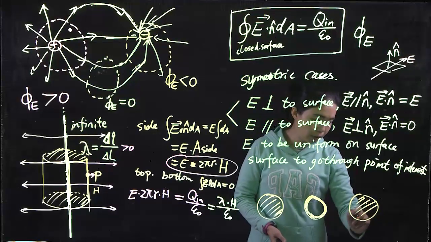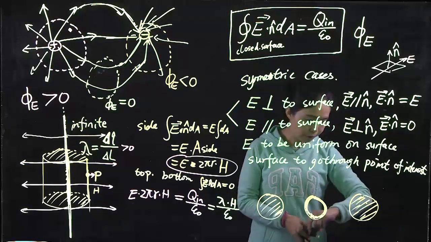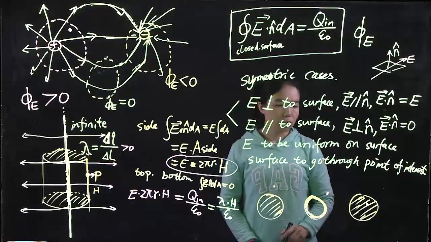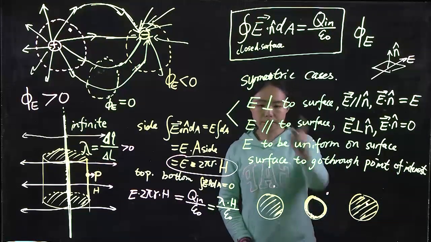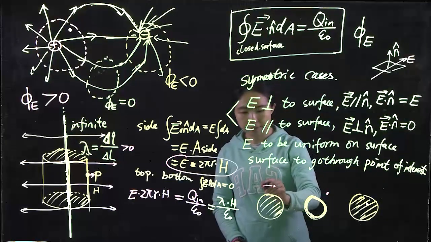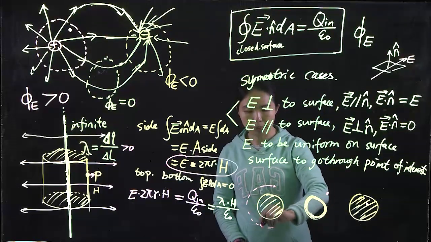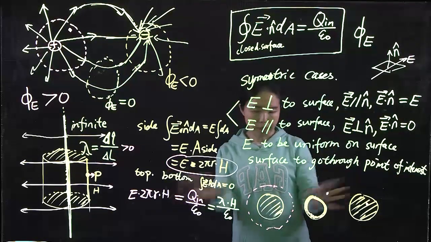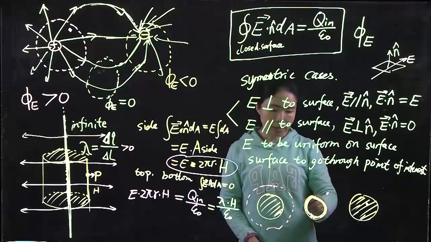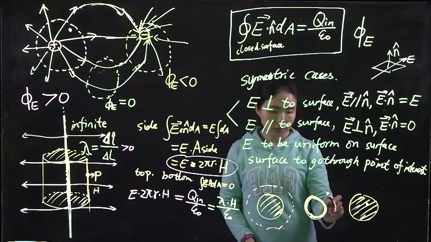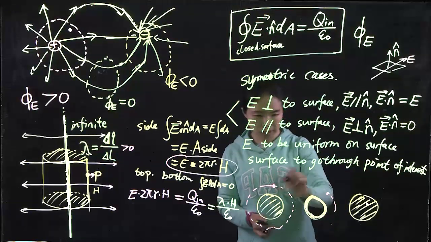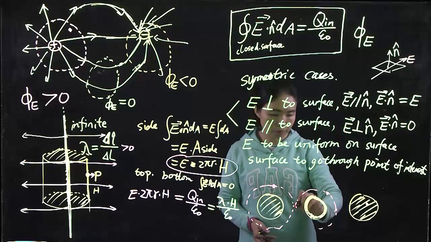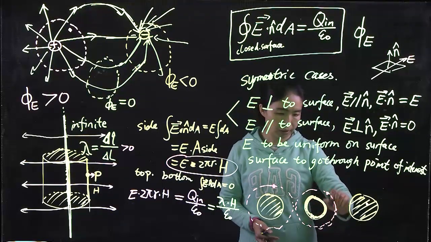You have charges all over the place, but you try to figure out the E field here, here, or here. You would like to choose the surface to be a sphere, so it is going to be perpendicular to the E field. The E field is going to be radiating out in all directions, and you want a surface to go through the particular point P, be symmetric, and be perpendicular to the E field.